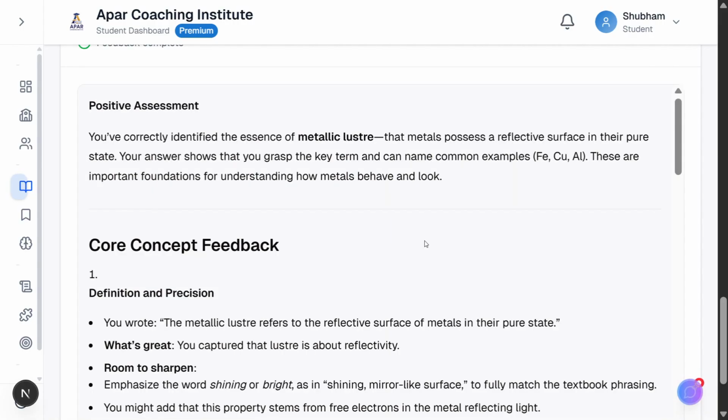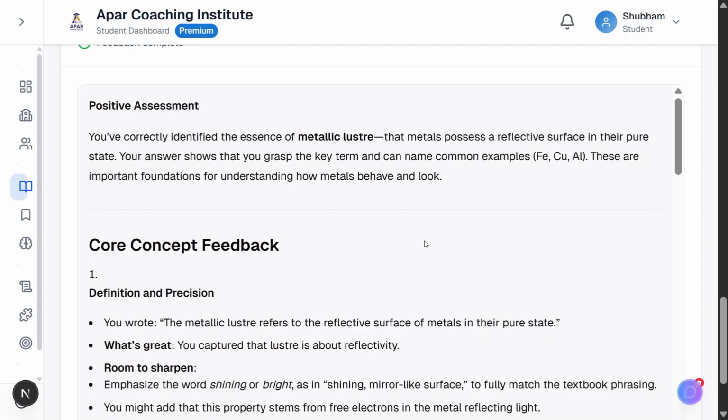Exploratory mode is more encouraging because it's designed to foster exploration and build on partial understanding. Now the answer goes to the AI, which uses an exploratory approach that encourages creative connections and generates real personalized AI feedback. Now the full AI-generated feedback streams in. Watch how it starts. The screen shows positive assessment, and the AI opens with validation. "You've correctly identified the essence of metallic luster, that metals possess a reflective surface in their pure state." See the difference from focused mode. Instead of "differs from the question," it celebrates what you got right.